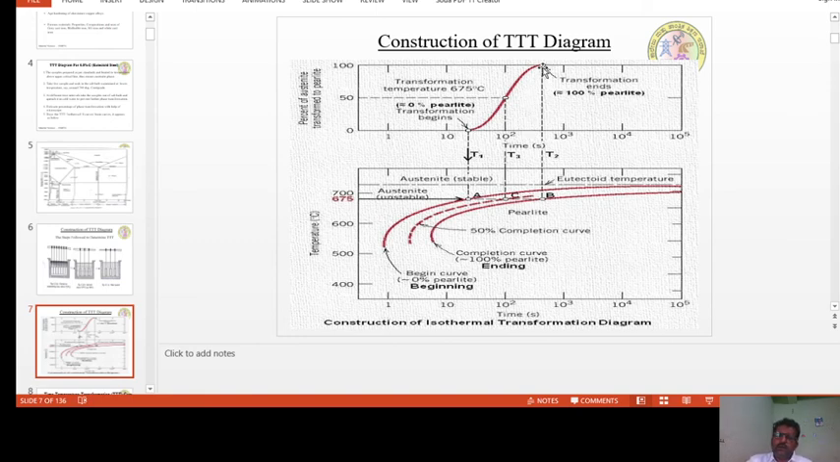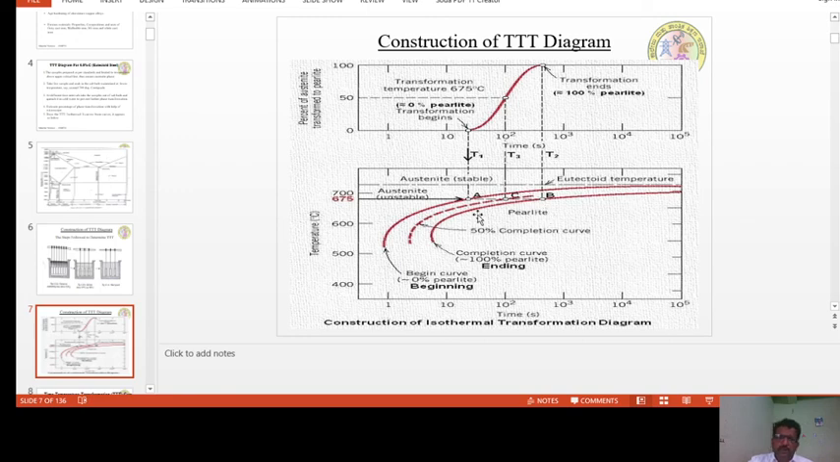Let us take this. So here it is temperature, and 675 is the temperature of the container. And then I have dipped at this point, and over this time from here to here, 50% of transformation is completed, and from here to here 100% of transformation is completed. So that means this is the time period in which the austenite is converted into pearlite. Austenite is converted into pearlite.